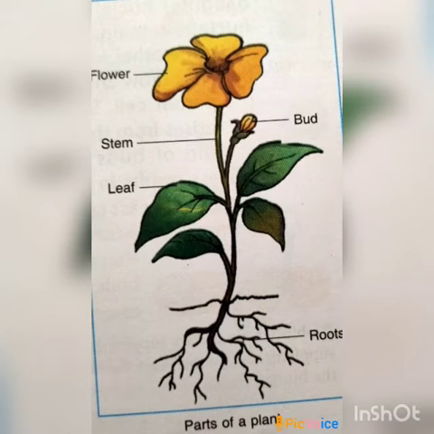Roots, stem and leaves are known as the vegetative parts of a plant, and it is the flowers that are the reproductive parts of a plant. That means there are two types of parts of a plant. Flower is the reproductive part of the plant and other parts like leaf, stem and root are the vegetative parts of the plant. Flowers change into fruits which contain seeds, and when seeds germinate they form new plants. In flowering plants, reproduction takes place in this way. But what about non-flowering plants? We will discuss it in this chapter.